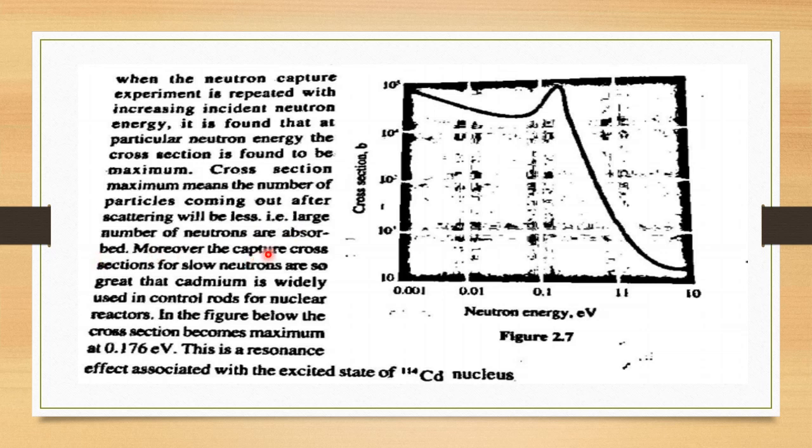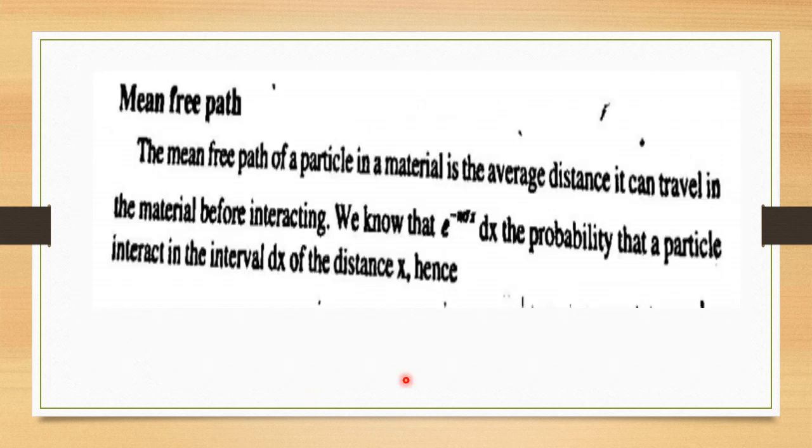Moreover, the capture cross sections for slow neutrons are so great that cadmium is widely used in control rods for nuclear reactors. In the figure below, you can see that the cross section becomes maximum at 0.176 electron volt. This is a resonance effect associated with the excited state of cadmium.